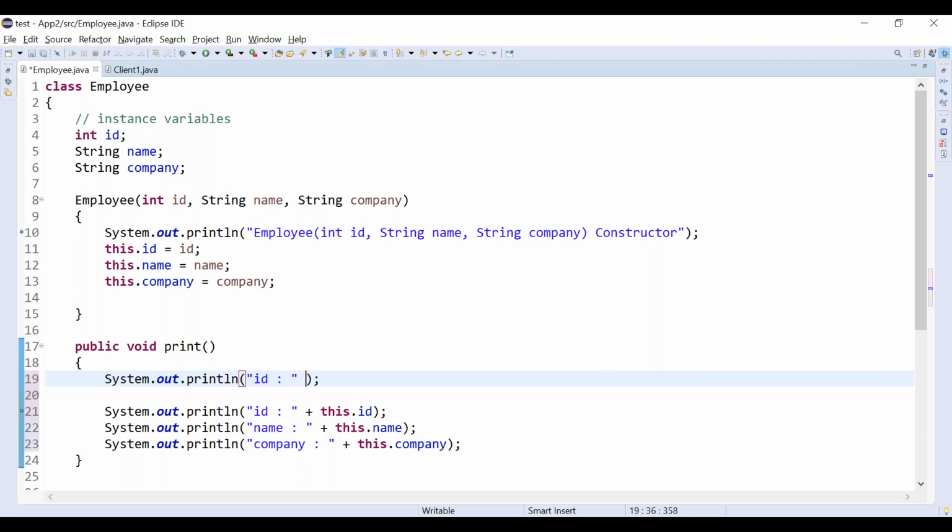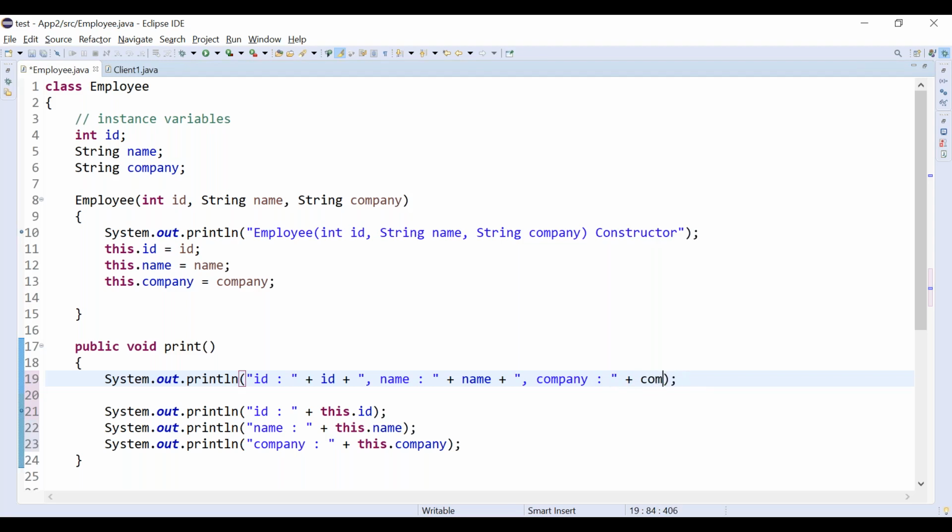ID, then a dynamic value, I can give plus ID. Again, I want to print something on the console. Again, plus you put it, then comma, then I'm going to print name. Name is a dynamic value again. Again, I'm going to put a static value, comma, company. Then again, I will give the company name here.